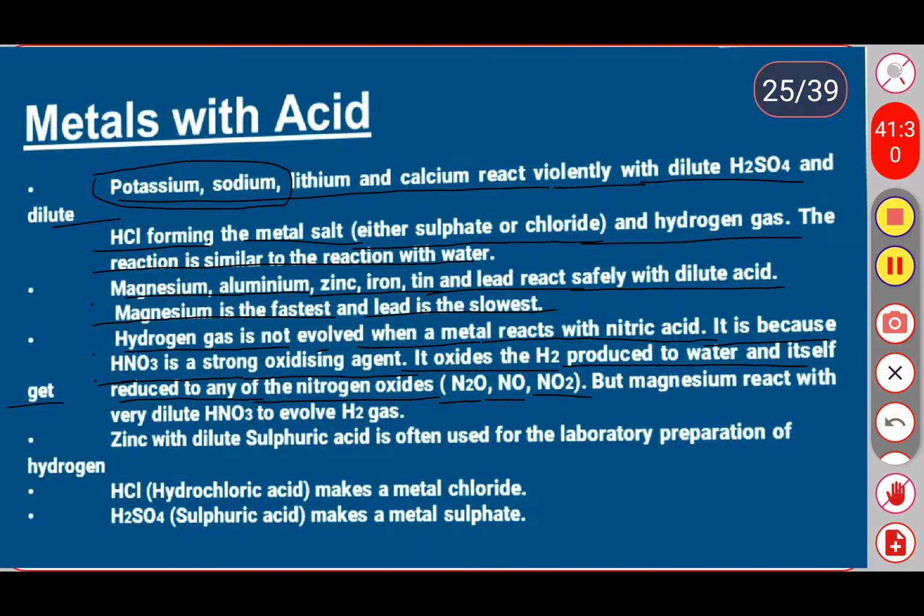But magnesium reacts with very dilute nitric acid to evolve hydrogen gas. Zinc reacts with dilute sulfuric acid, often used for laboratory preparation of hydrogen. So when the metals react with hydrochloric acid, they make metal chlorides. When the metal reacts with sulfuric acid, it forms metal sulfates.